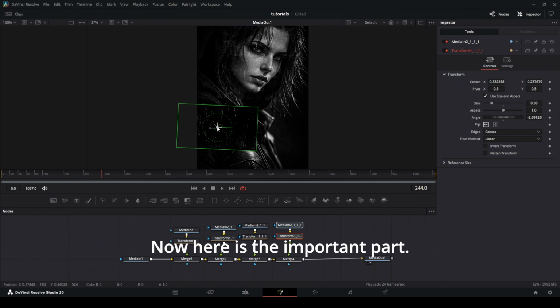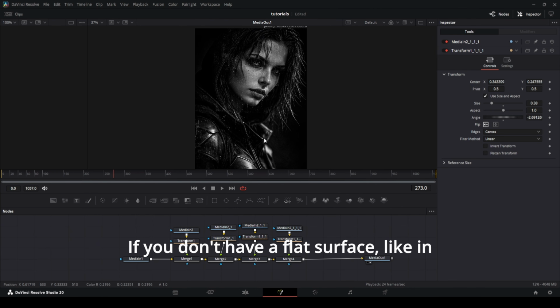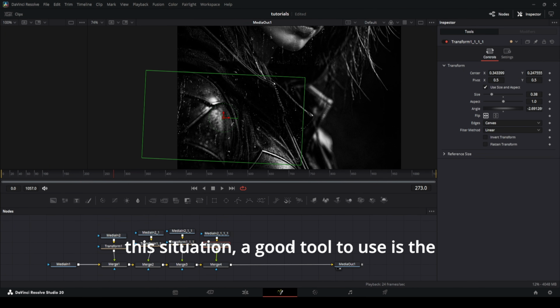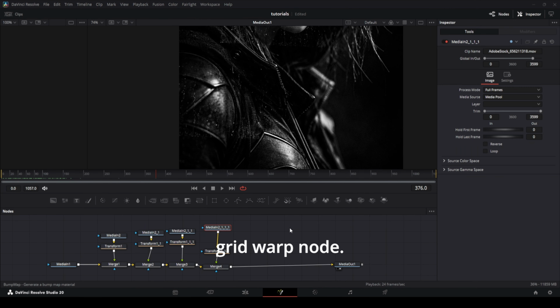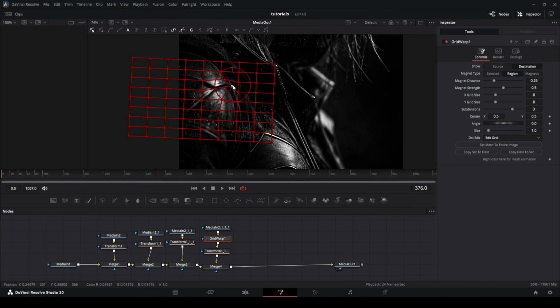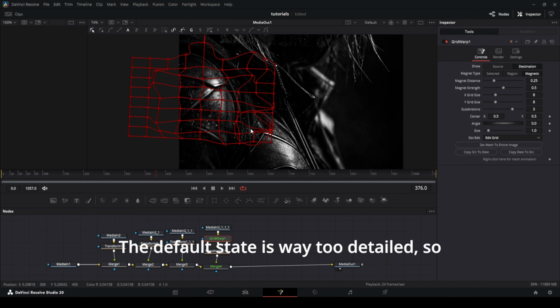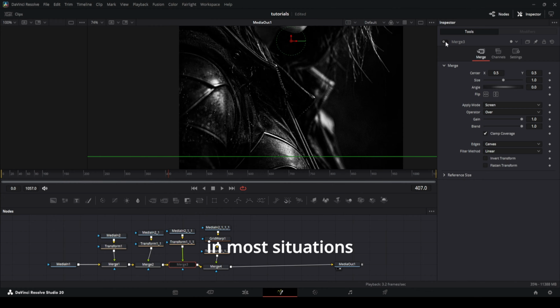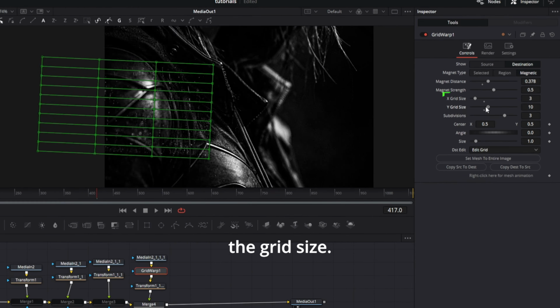Now here is the important part. If you don't have a flat surface, like in this situation, a good tool to use is the Gridwarp node. The default state is way too detailed, so in most situations you might want to reduce the grid size.